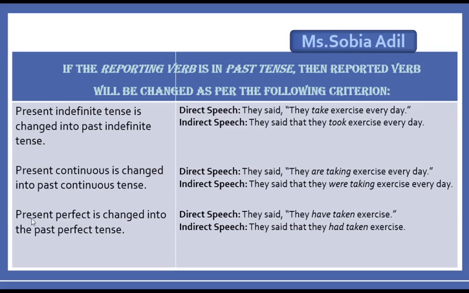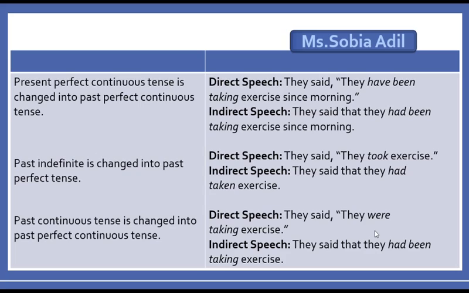Third one is present perfect is changed into past perfect tense. Now, if the verb of reported speech is a present perfect tense, you will change it into past perfect tense, right? They said they have taken exercise. So this have will be changed into had. We will make it a past, right? Past perfect tense. They said that they had taken exercise.